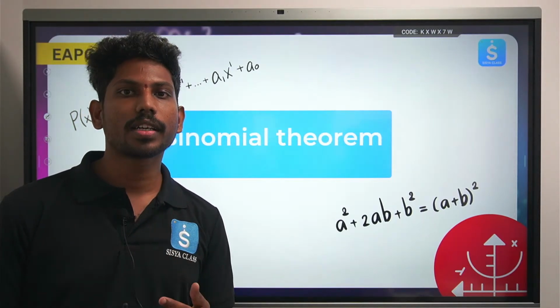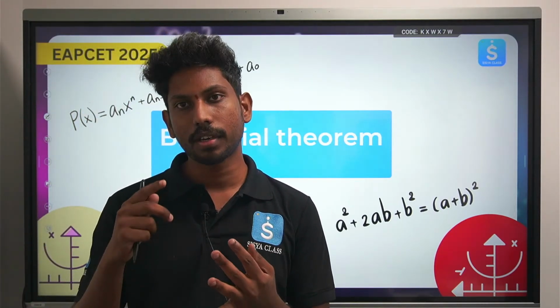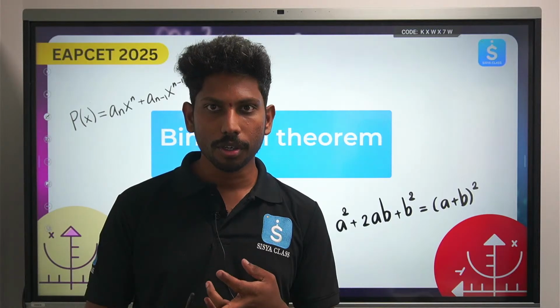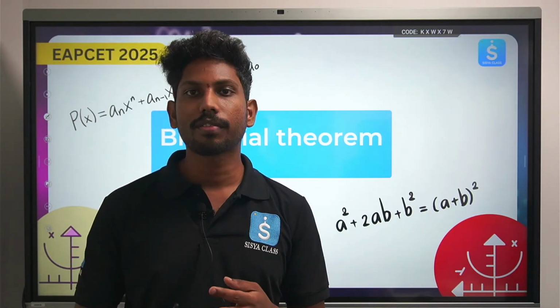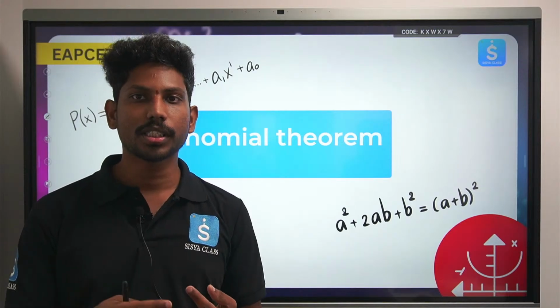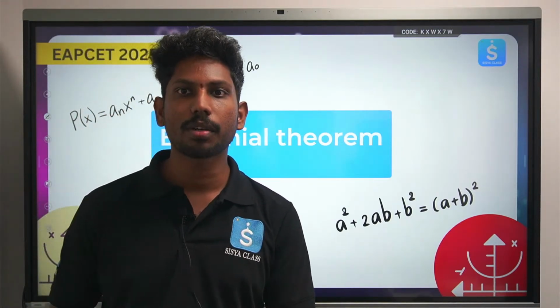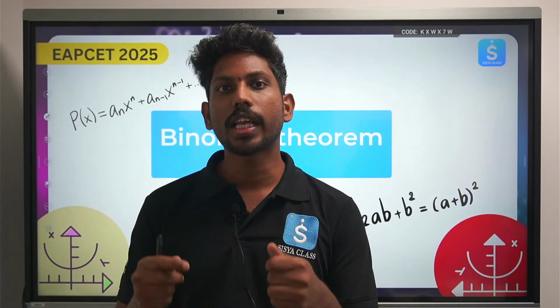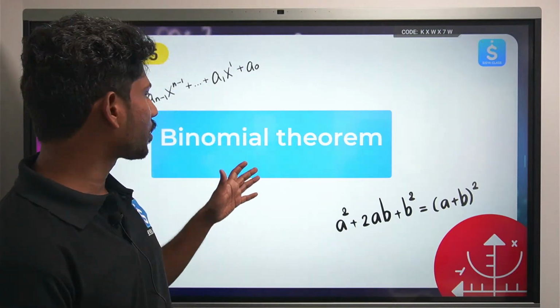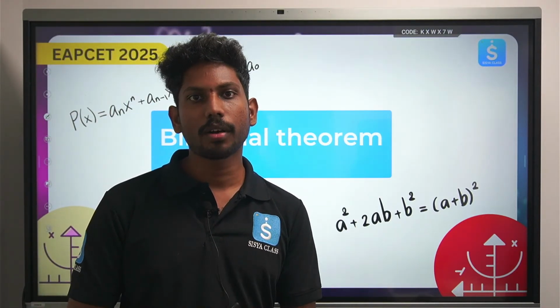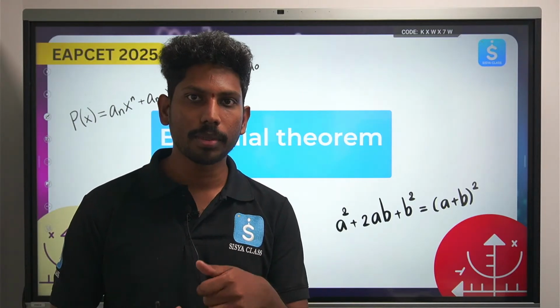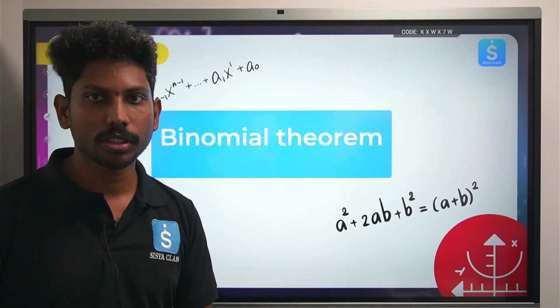The topics I have covered so far are functions, trigonometric functions, then calculus, limits, derivatives and applications of derivatives, and then permutations and combinations, complex numbers, quadratic equations. It has a huge list. We have learned up to here. Today my topic is the binomial theorem. At this point I'll be teaching you the binomial theorem. At 5:30 I'll be taking the second part of the binomial theorem. So this is the first part.